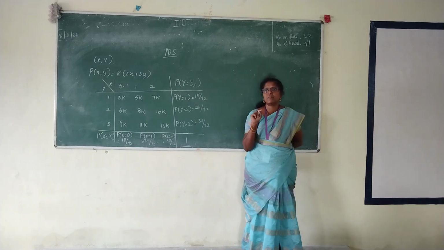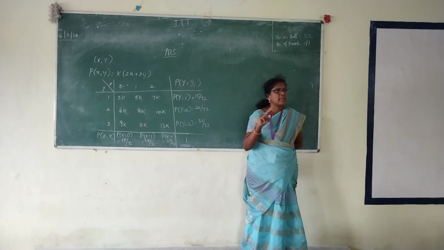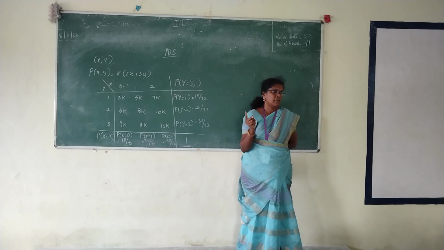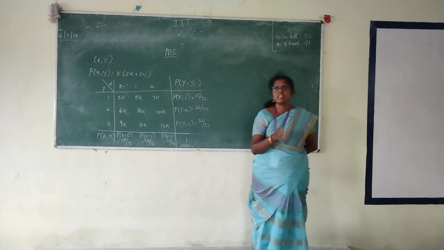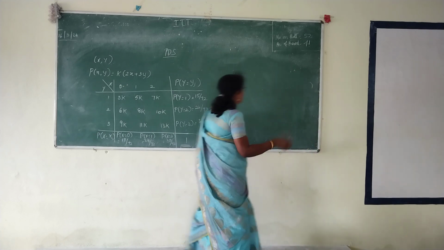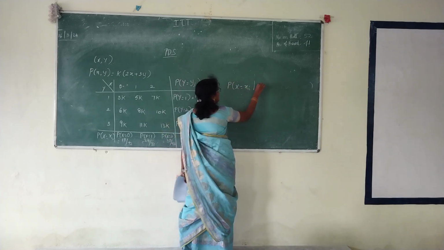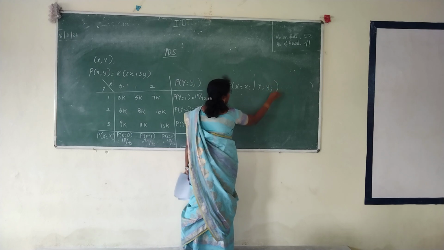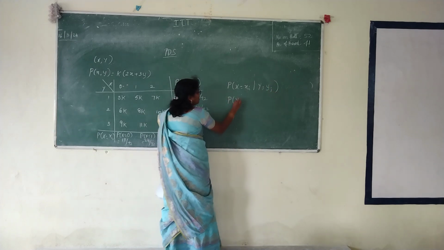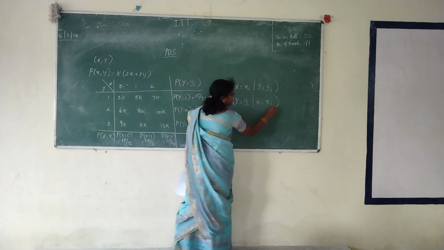Conditional probability P of A given B. We can interchange A and B also, as B given A. Instead of that, here we are going to discuss with x and y. So you can define two conditional probability values now. What is the probability value when x equals xi given y equals yj? Or you can discuss for y equals yj given x equals xi.